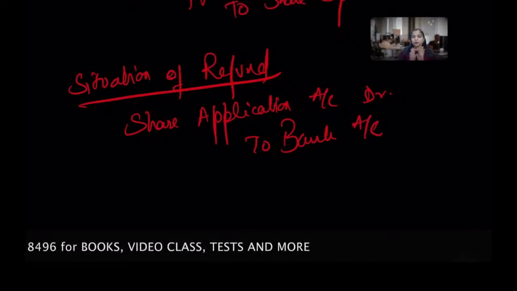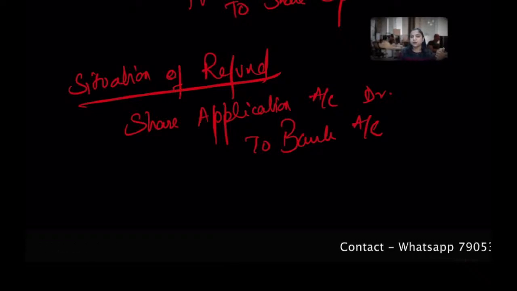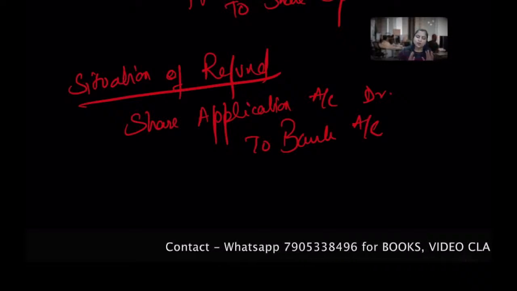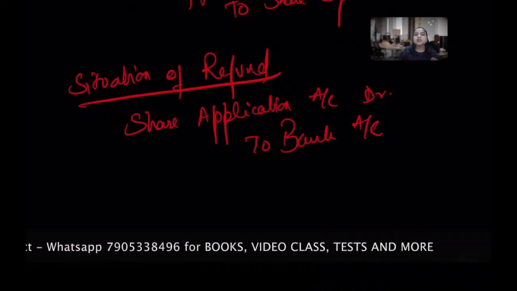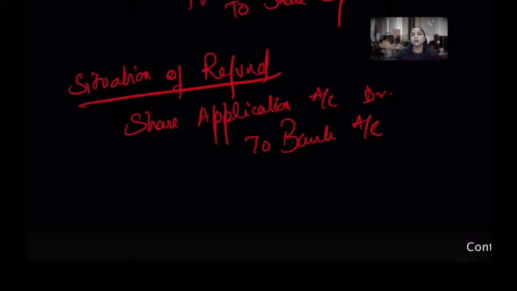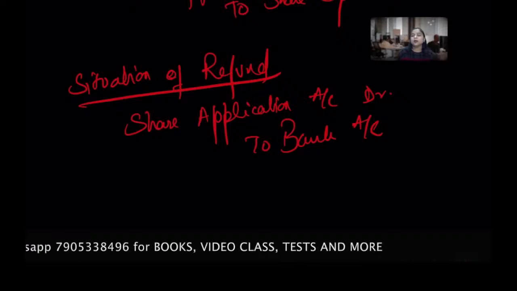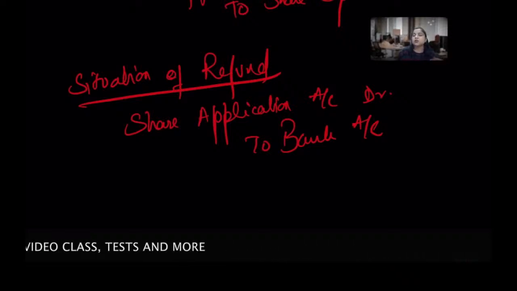I hope you learned and understood. You don't memorize those three rules for nominal account or personal account. Don't do that. Try to understand as basic knowledge. Okay, so now you are refunding. When you're giving back, you're taking that amount out of your pocket and giving it to the shareholder. As a company I'm giving to you, so my bank balance will reduce, against the share application money. Okay, so we have to prepare accordingly.